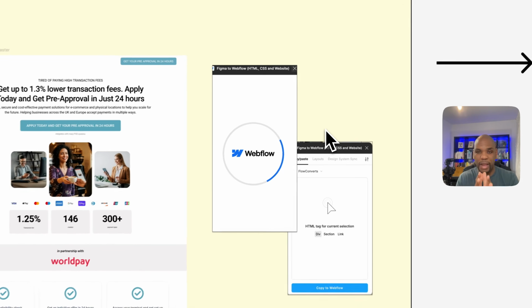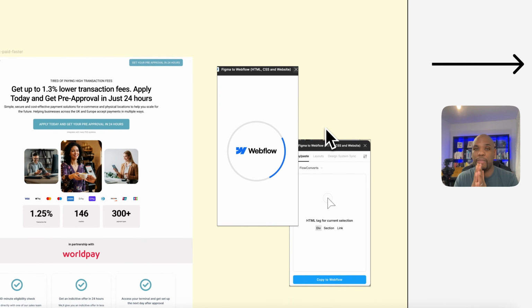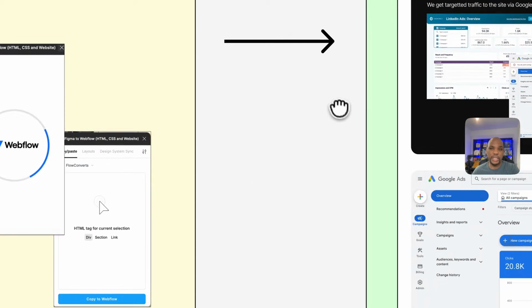So we use this platform, this plugin called Figma to Webflow. It pulls the full design into Webflow in about 5 to 10 minutes. So we can move really quickly and get a page published that we can start sending traffic to.